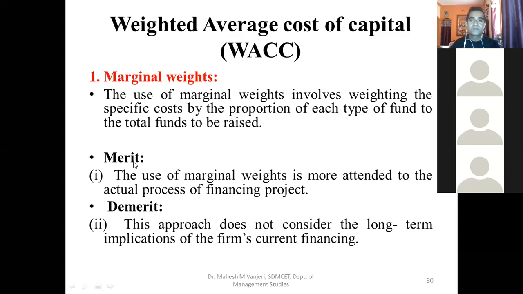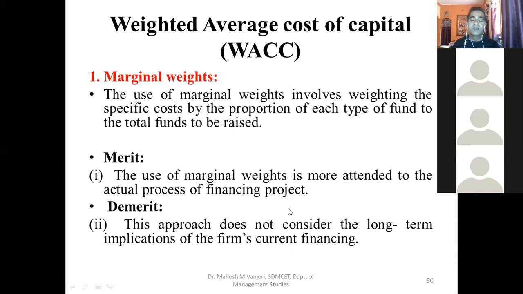The merit of marginal weights is that it is more attuned to the actual process of financing the project, as the company already has its capital structure in the same proportion. The demerit is that this approach does not consider the long-term implications of the firm's current financing.